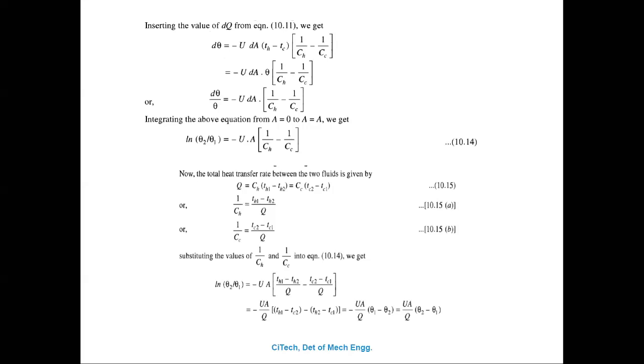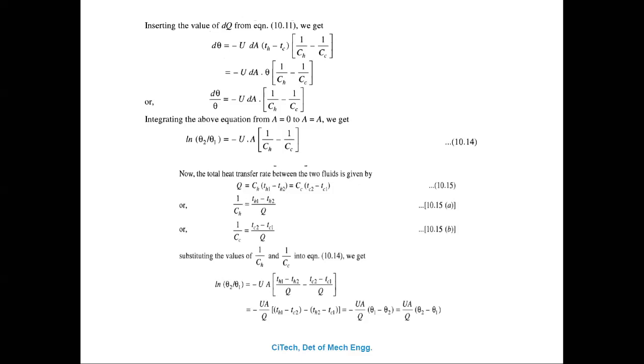So d theta is equal to dQ times that expression. You know the dQ value. In the previous slide we discussed that dQ is equal to U into dA into Th minus Tc, which means the heat transfer to the elemental area.